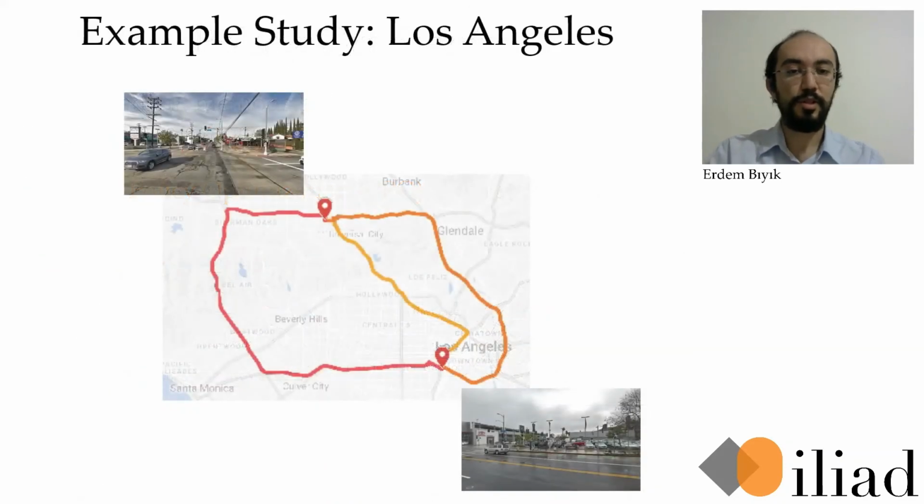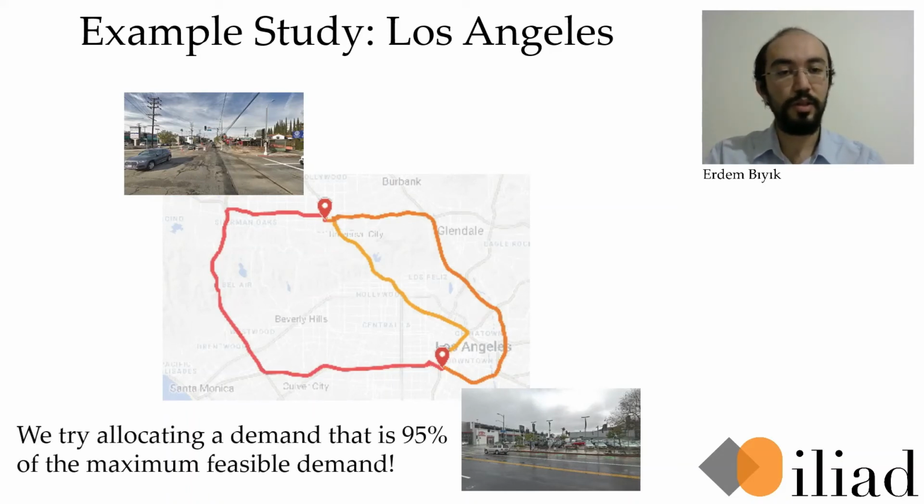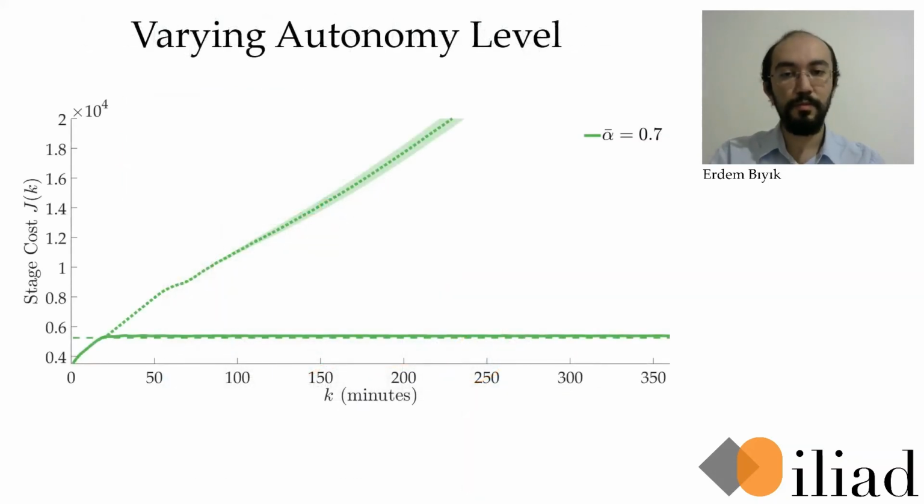We did an example study on a 3-road network from Los Angeles. Each road had a bottleneck segment. To make it difficult, we tried allocating a demand that's 95% of the maximum feasible demand. Here I show the results with varying autonomy levels. The solid lines are the reinforcement learning solution. The dashed lines show the theoretical lower bound of the cost. In comparison, we show with the dotted lines what happens when all vehicles select their route selfishly. As you can see, selfish routing causes a linearly increasing cost, meaning a growing queue in the network.